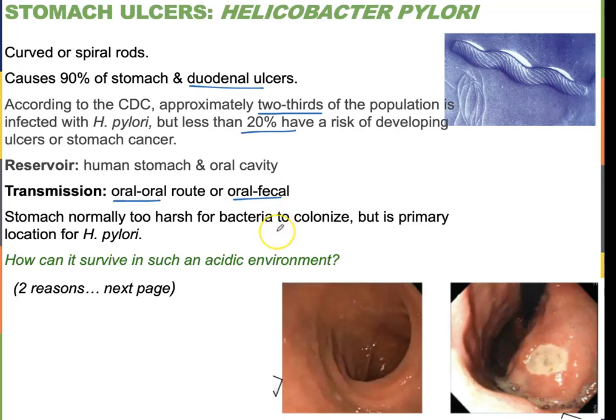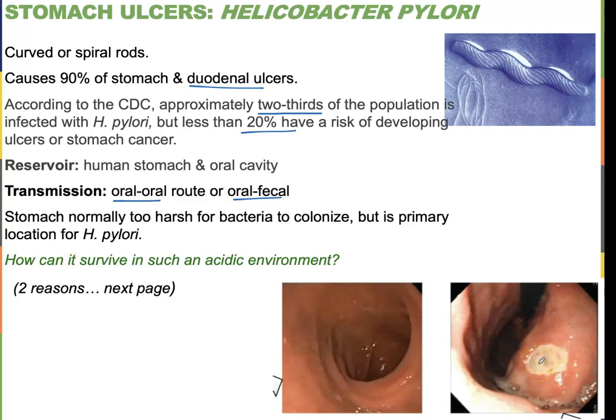The stomach, as we know, is a very harsh environment. It has a very low pH. So how do we have this normal flora that's able to live in our stomach, right? How can it survive in this acidic environment? The answer's on the next slide. But take a look here at a perfectly healthy stomach, and then here we have an ulcer.